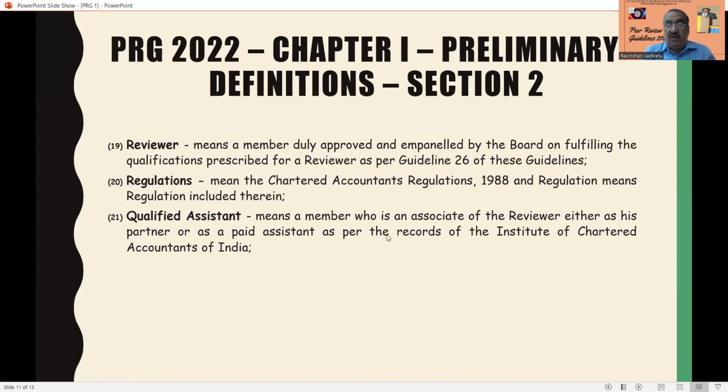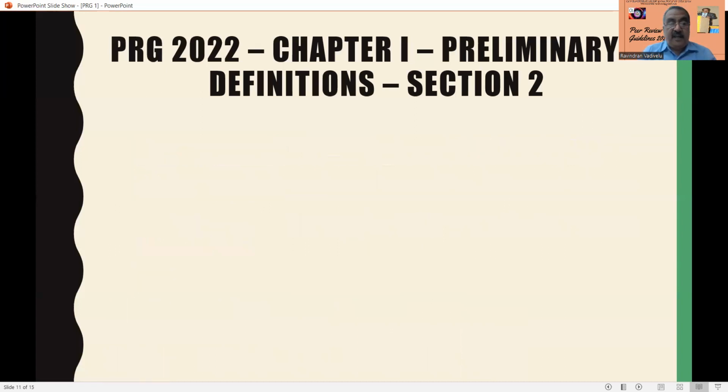So he is called a qualified assistant. That means a paid assistant who is an unqualified person is not eligible. Suppose you appoint a commerce graduate as your assistant, he is not eligible to be covered under the definition of qualified assistant. Section means Section of the Chartered Accountants Act of 1949.